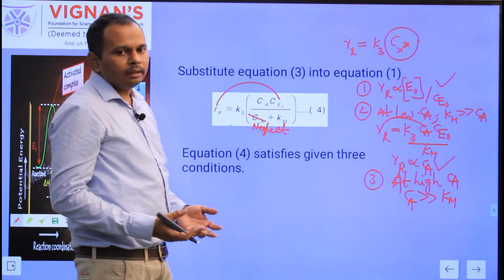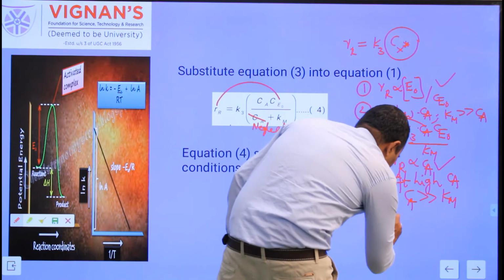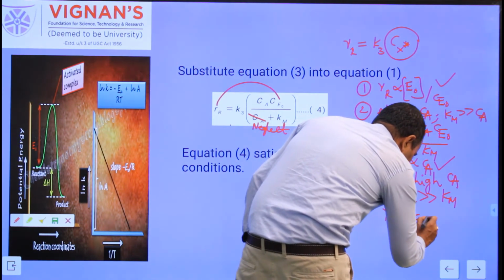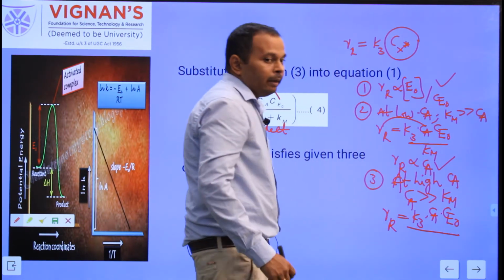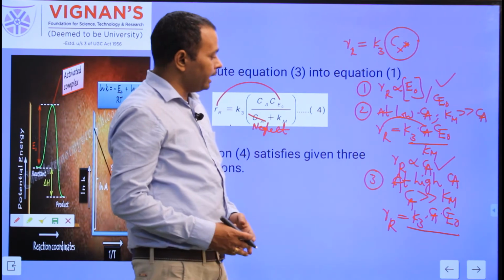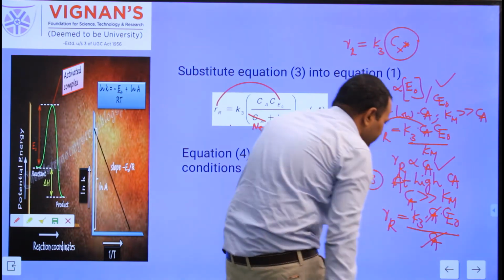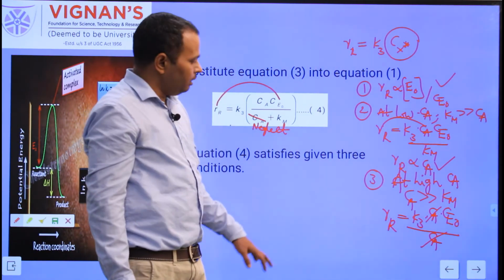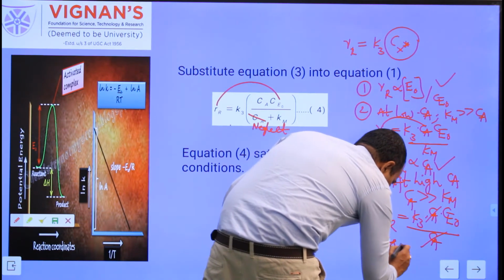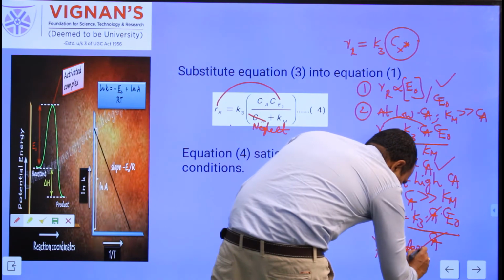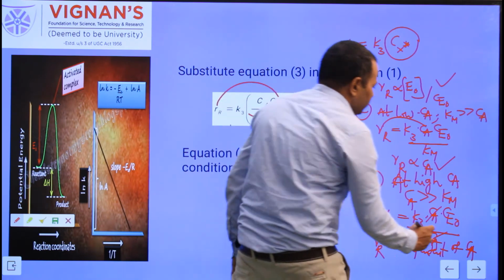Then the equation becomes rate of formation of R is equal to K3 into Ca into Ce0 by Ca. Ca becomes cancelled. So in the third condition, the rate of formation of R is independent of Ca. So condition 3 is also satisfied.